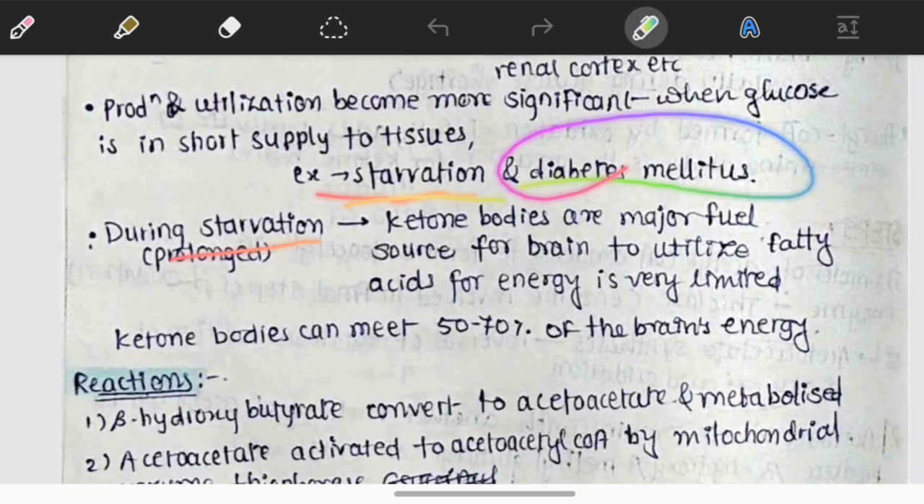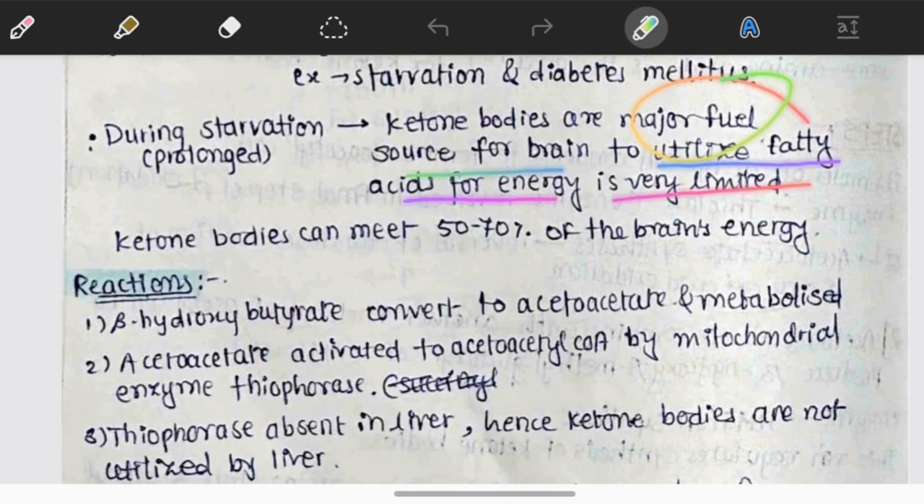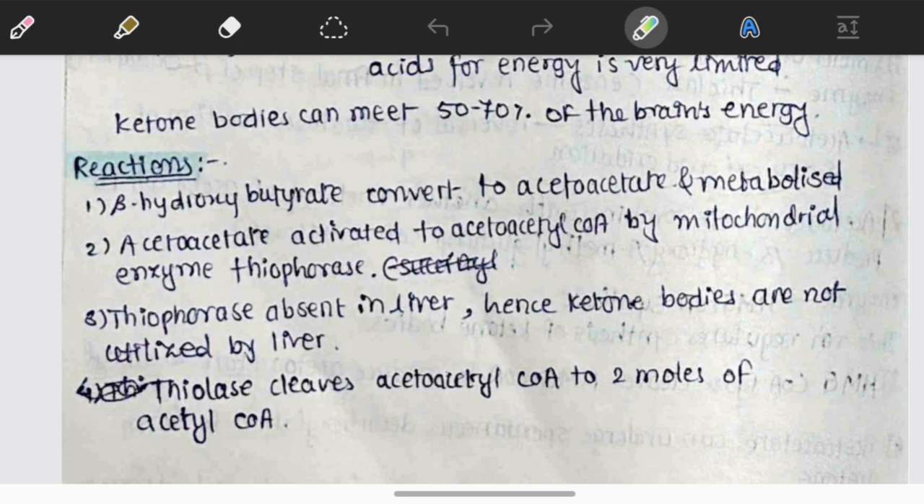During starvation, it's not about 1 day or 2 days, but prolonged starvation, ketone bodies are the major fuel source for the brain. The ability to utilize fatty acids for energy is very limited, and ketone bodies can meet 50 to 70% of the brain's energy, not full but 50 to 70% of the energy.